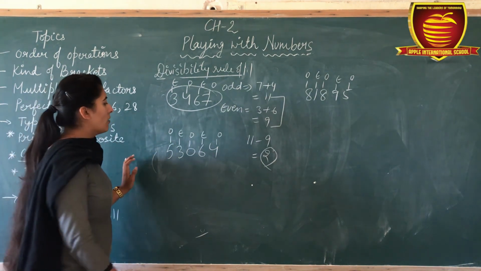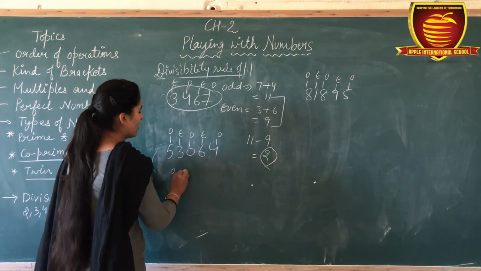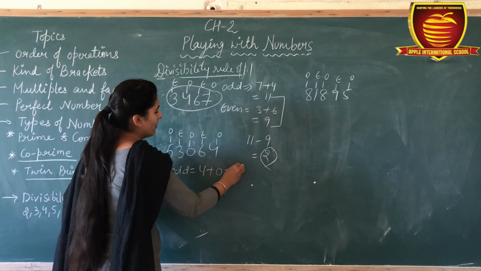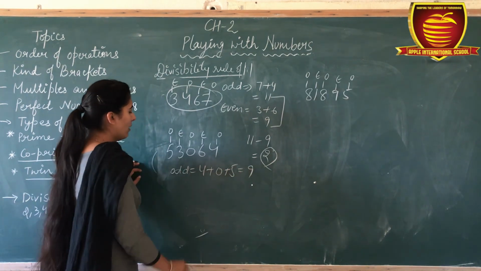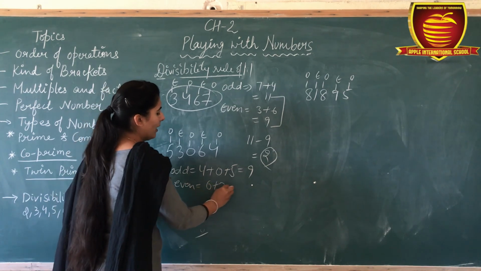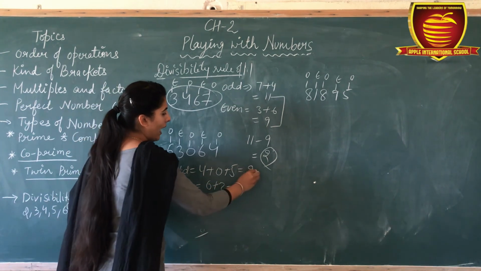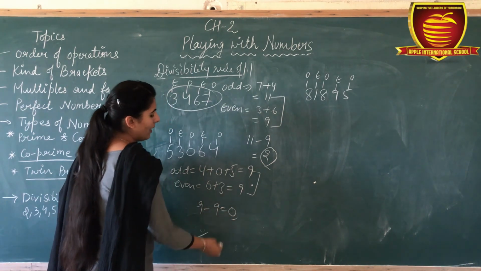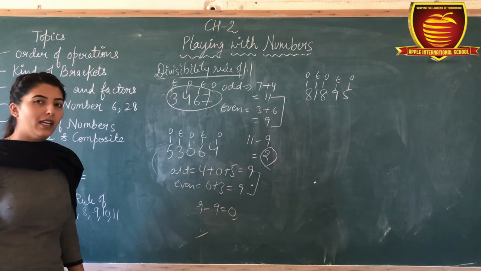Okay. Now check for the second. Firstly, sum of odd terms, 4 plus 0 plus 5, then it is 9. Okay. Even numbers, 6 plus 3, that is also 9, and the difference of odd and even is 9 minus 9, 0, then this number is divisible by 11.